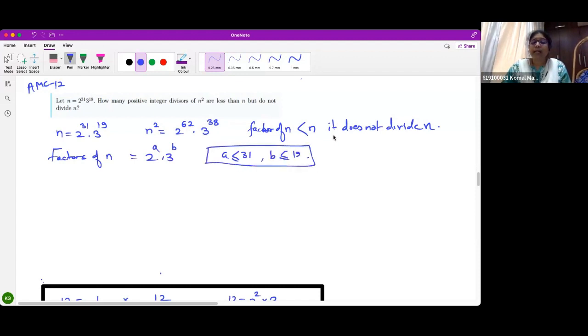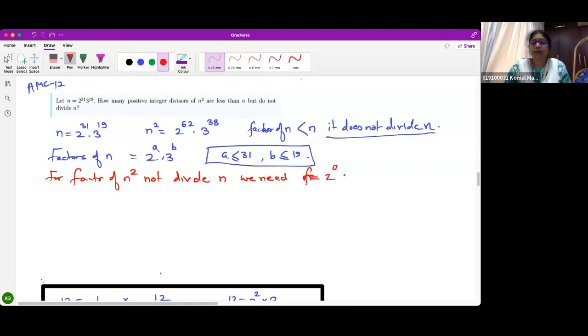So if I want that it does not divide n, it means either a is greater than 31 or b is greater than 9. Correct? Hold on. So for a factor of n square that should not divide n, we need the factor f to be 2 raised to a into 3 raised to b, such that either a is greater than 31 or b is greater than 9. Correct? Is that much clear to everybody?